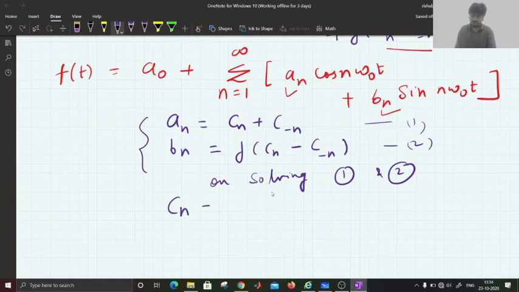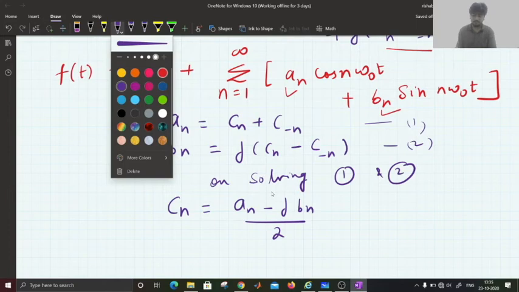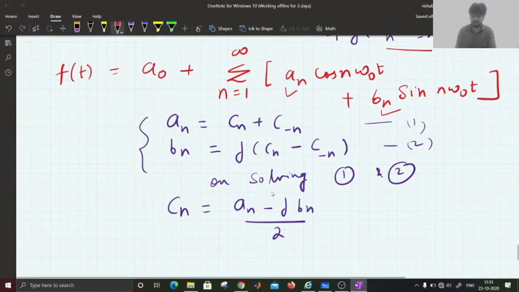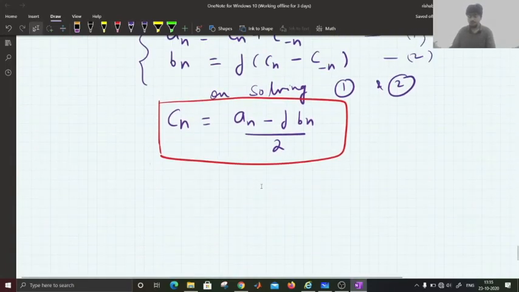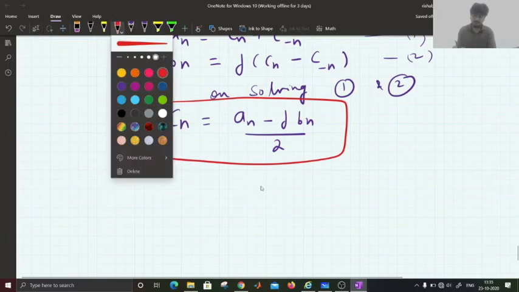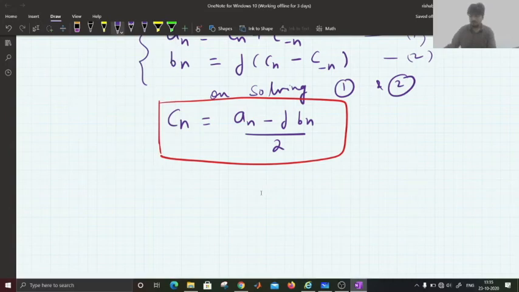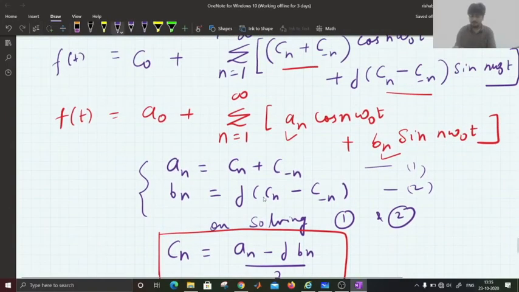you will get Cn equals to An minus j Bn by 2. And of course, you can see here C naught will be equal to A naught.